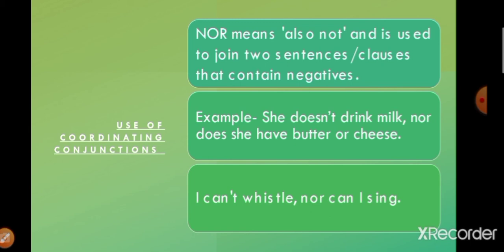Nor means also not, and it is used to join two sentences or clauses that contain negatives. So whenever negative sentences are joined with each other, then nor will be used. For example, she doesn't drink milk, nor does she have butter or cheese. There is a negative sentence over here, that she does not drink milk, neither does she like butter or cheese. So both sentences are joined by using the word nor. I can't whistle nor can I sing. Both the sentences are showing us negativity. That is why nor is used.